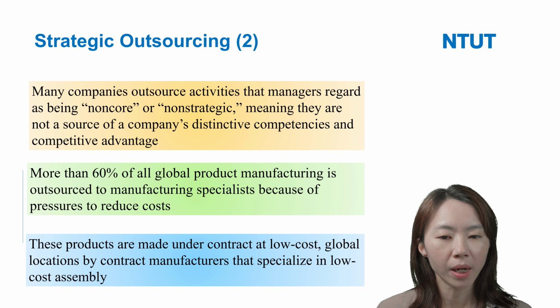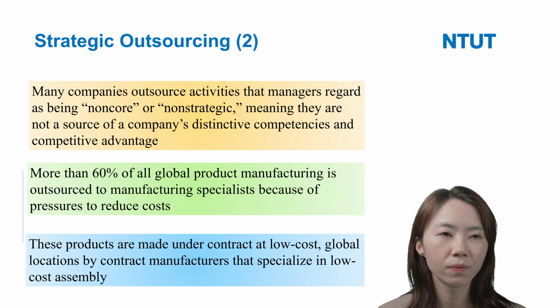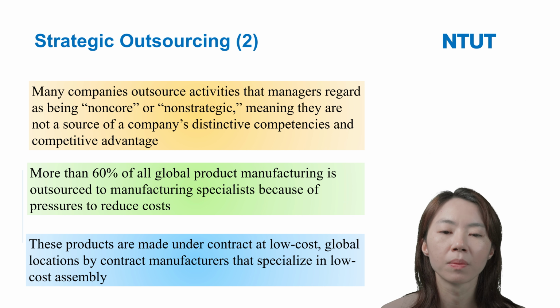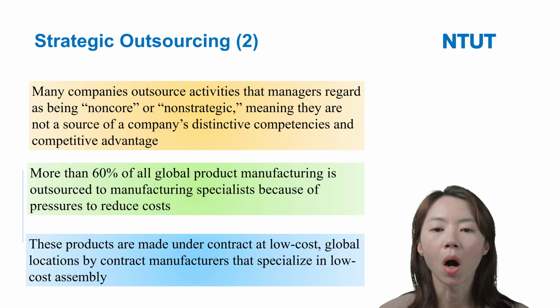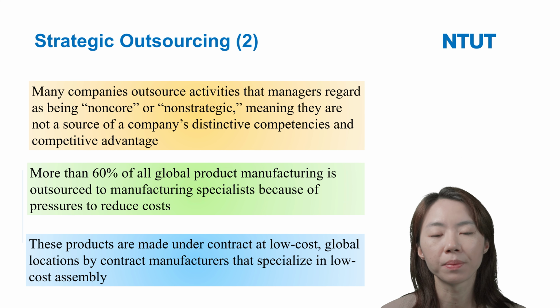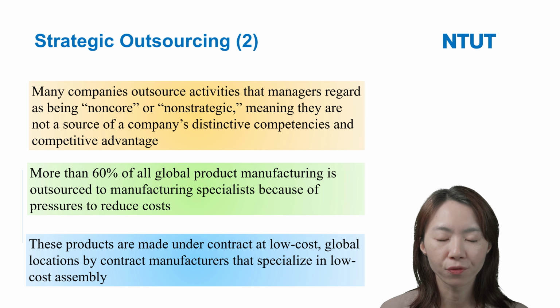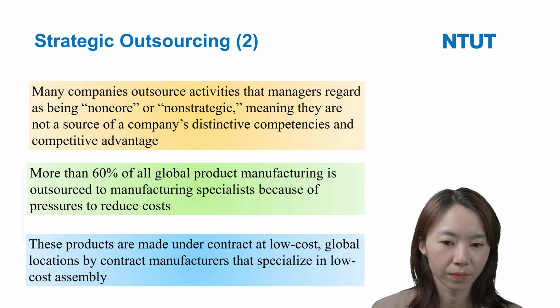So we can see that in many international companies like Apple, Nike, Puma, Adidas, even clothing companies like Gap or CK, these companies focus on their core business and functions because companies have limited resources.